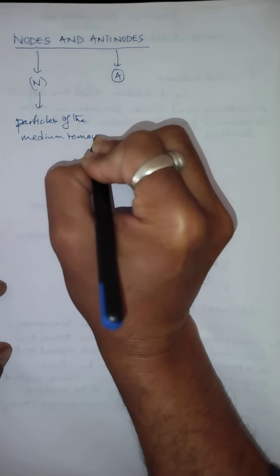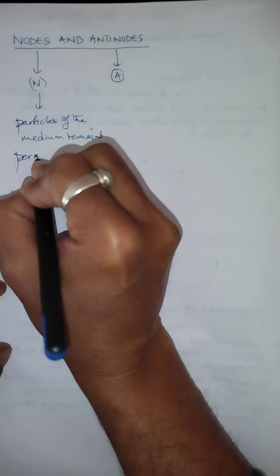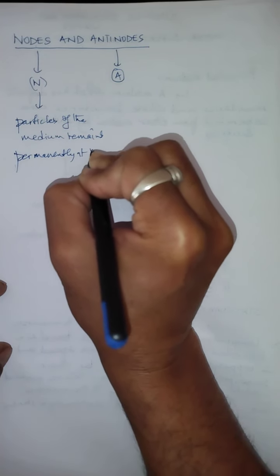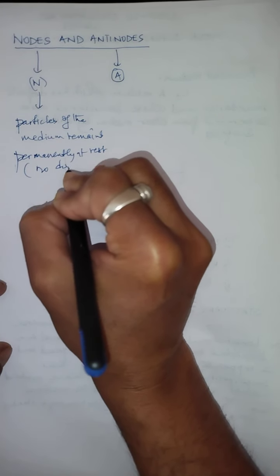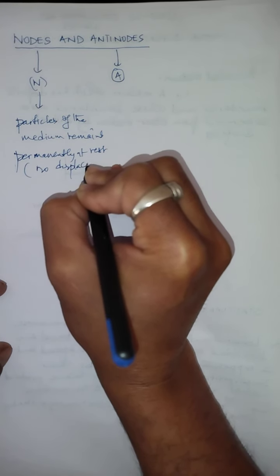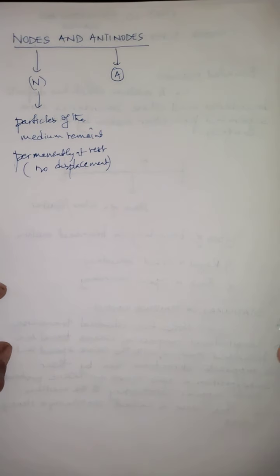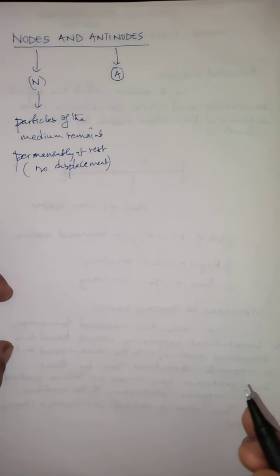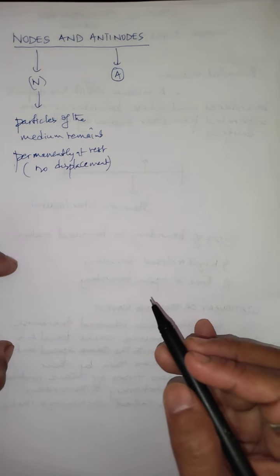remains permanently at rest. Permanently at rest means no displacement. The particle does not produce any displacement at that point, and such a point is called a node. Similarly, there are other particles of the medium which undergo a maximum displacement as compared to the other particles, and these points are called antinodes.